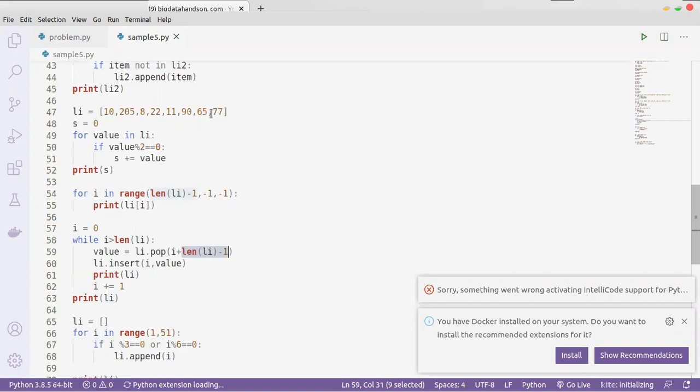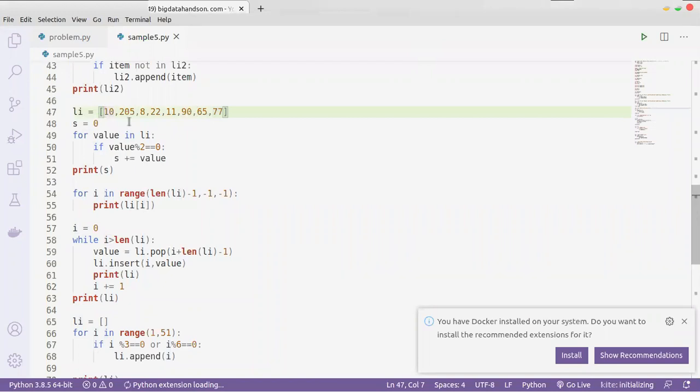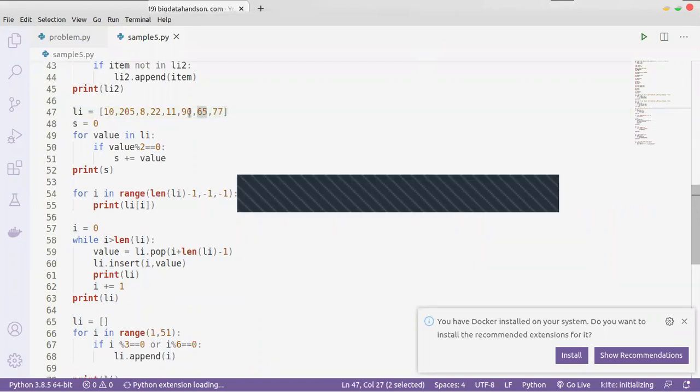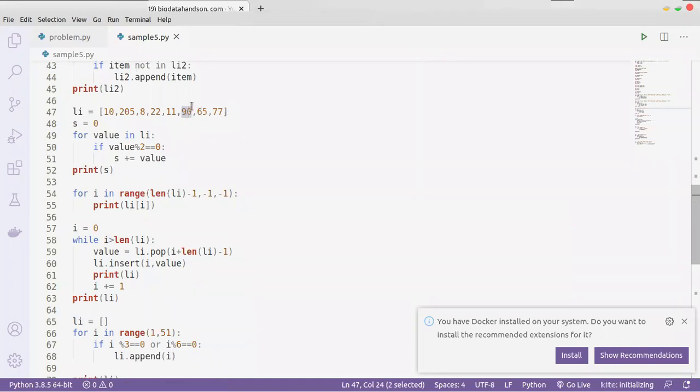Let's say I take 77 and put it in the first place, then I take 65 and put it in second place. Because the list is updating, the elements will come in the last.